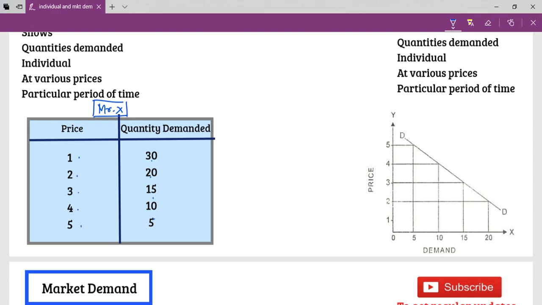Say we have Mr. X, our individual, and this table shows quantities demanded by an individual at various prices. Like for example, at price 1 he is demanding 30 units, at 2 he is demanding 20, at 3 he is demanding 15, at 4, 10 and at 5, 5. So this table clearly shows that when the price is high, Mr. X is demanding lesser quantity, and when the price is low, Mr. X is demanding more quantity. So this table clearly shows inverse relation between price and quantity demanded.